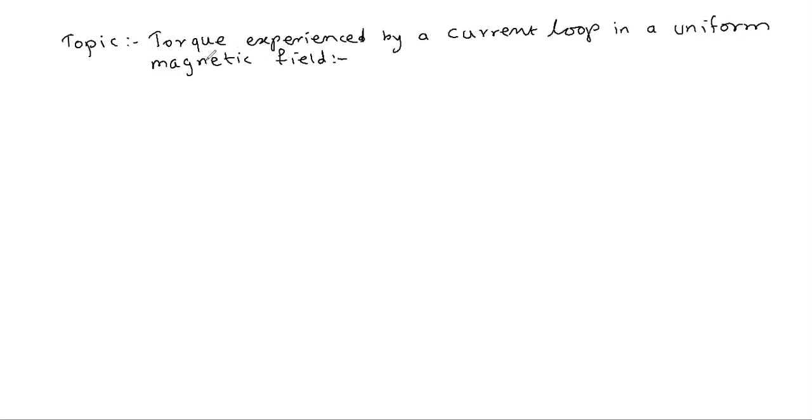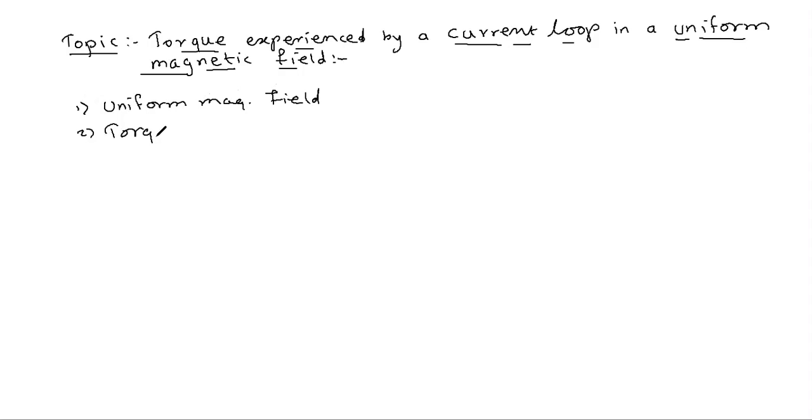So, therefore, what we have to find out is the torque experienced by a current loop in a uniform magnetic field. First of all, you should know the basic things required here. First, the uniform magnetic field. Second, the definition of torque. And third, the shape of the current loop.